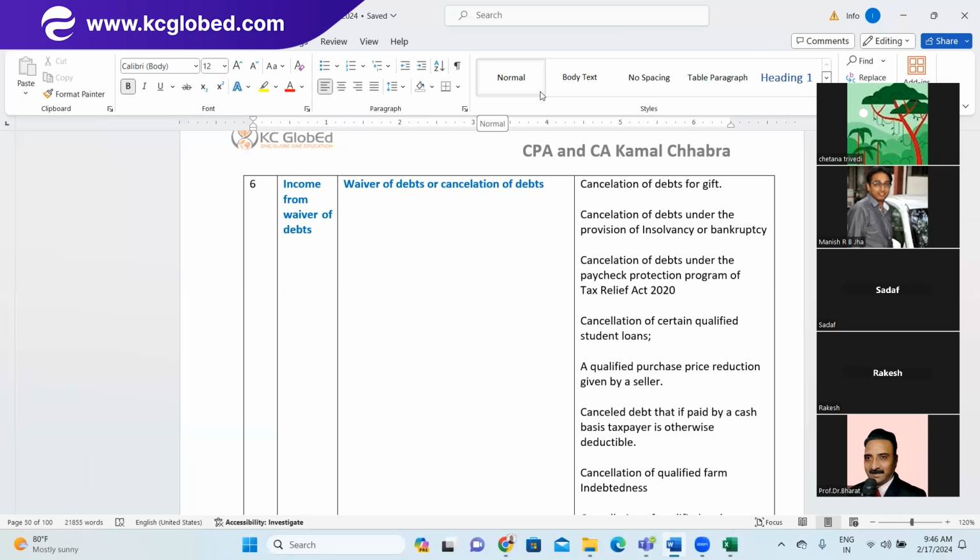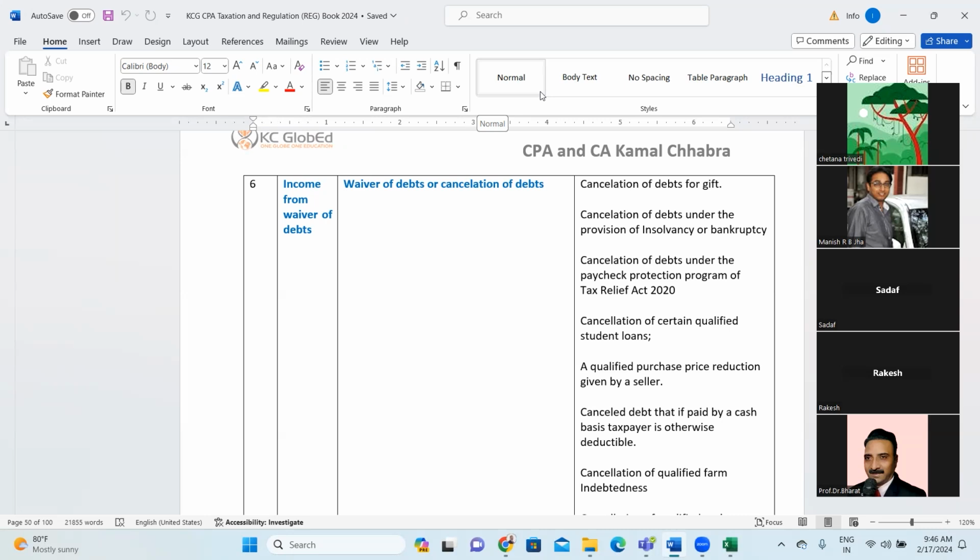Third is cancellation of debt under the Paycheck Protection Program of the Tax Relief Act 2020, which came during the COVID time. They came up with this special provision, especially for people whose business was significantly impacted. If they were not able to pay and there is some waiver on account of a government scheme, that should not be considered taxable in the hands of the recipient.